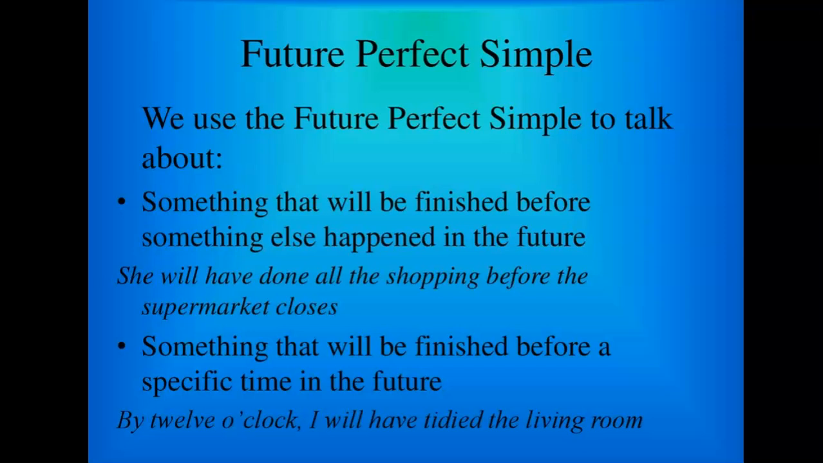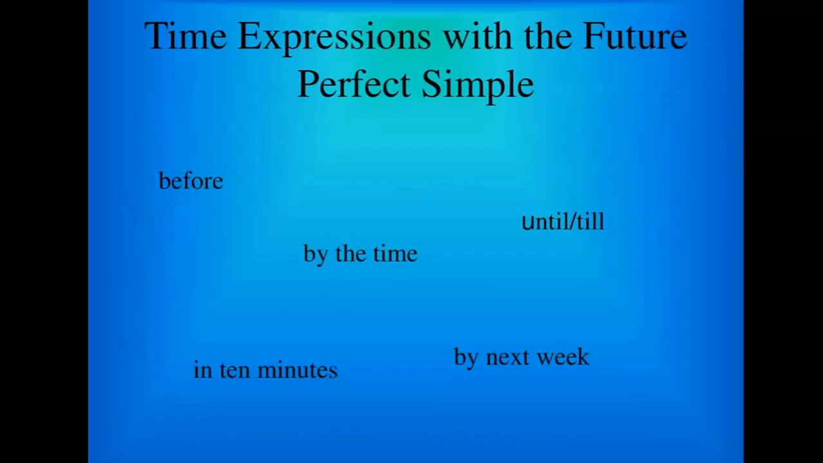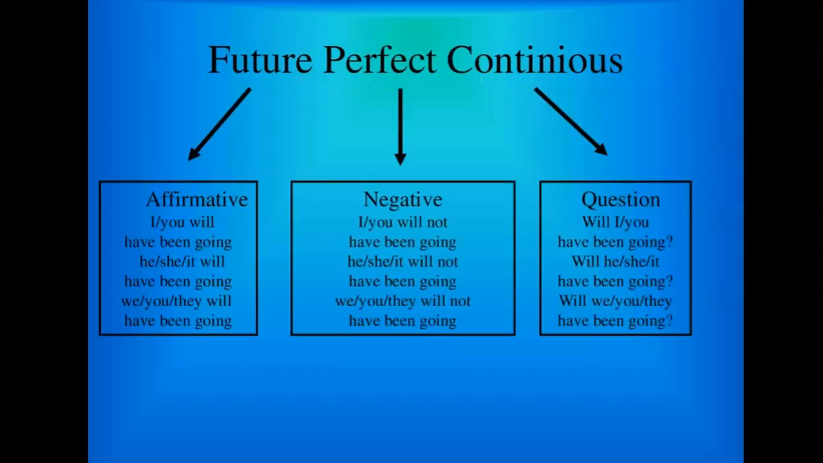So, future perfect simple. We use the future perfect simple to talk about something that will finish before something else happens in the future. She will have done all the shopping before the supermarket closes. Something that will be finished before a specific time in the future: by 12 o'clock, I will have tidied the living room. Time expressions with the future perfect simple: before, by the time, until, till, in 10 minutes, by next week.